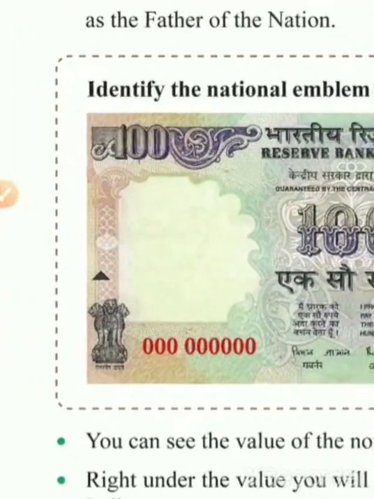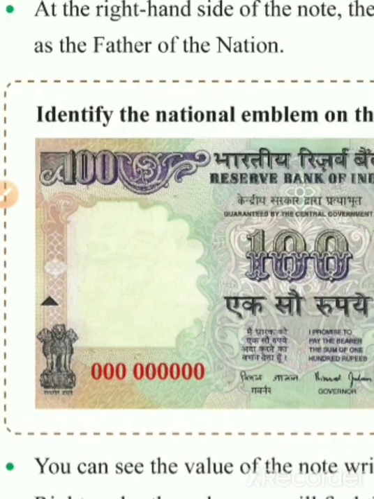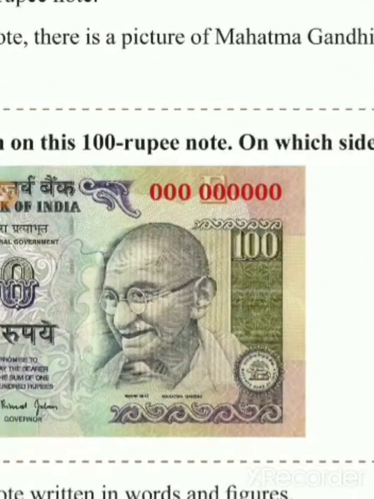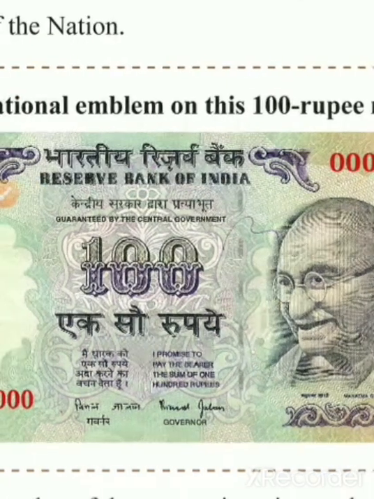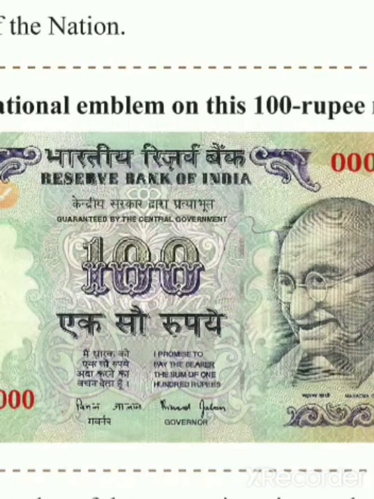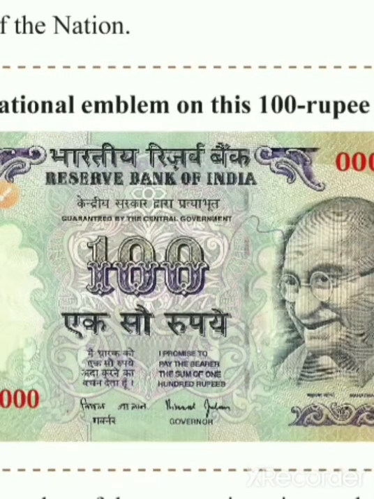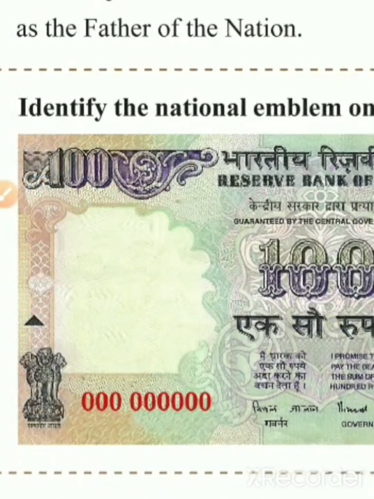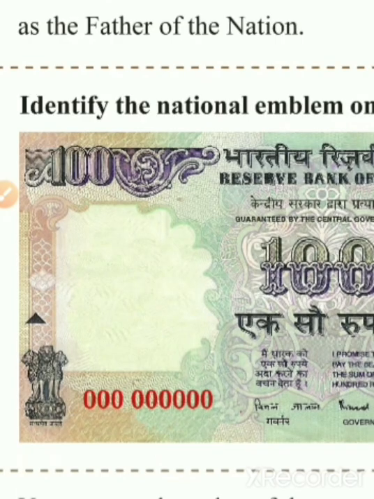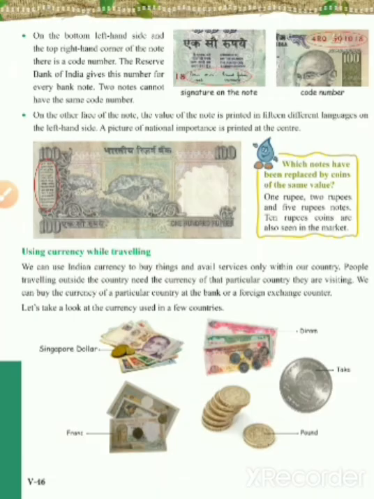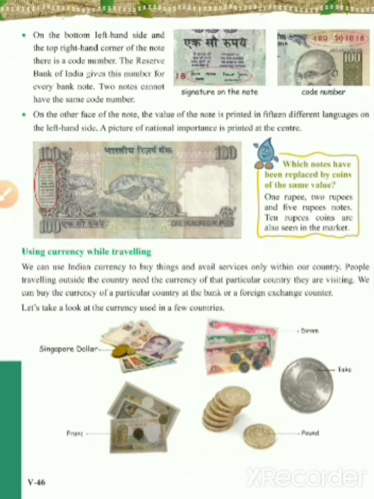Next, what we can see is the national emblem, and then the logo of RBI. The logo of RBI represents that the note is a legalized note, and then we can see the signature of the present governor. Now, on the other side of the note, we can see the languages written on the note.